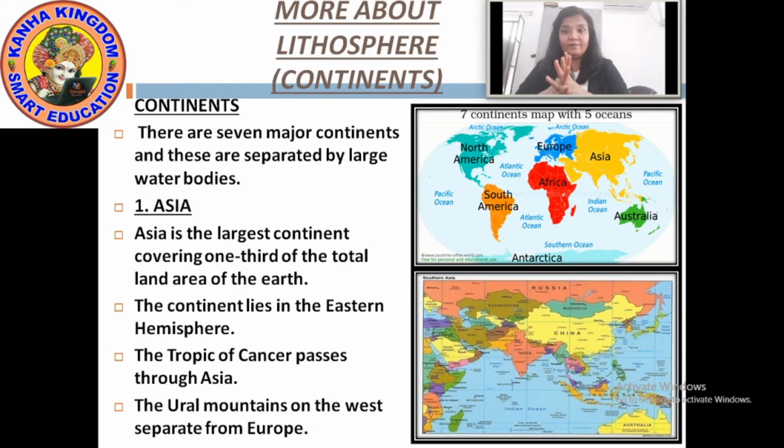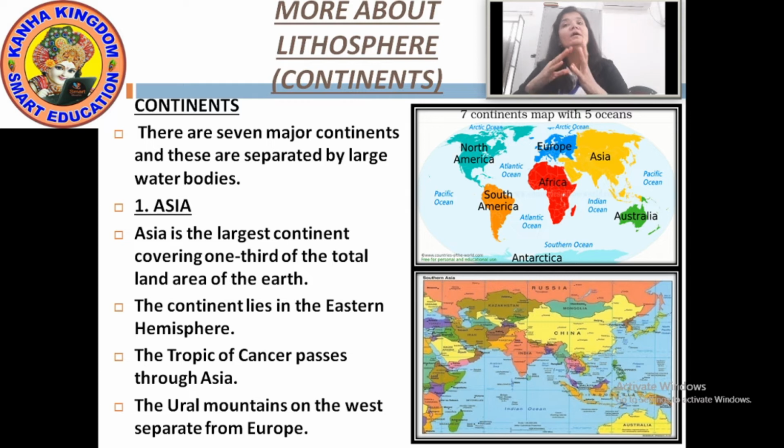The Tropic of Cancer passes through Asia. Ural Mountains on the west separates Asia from Europe.